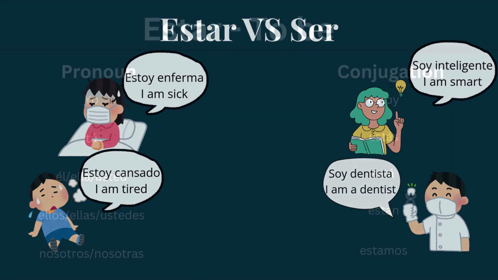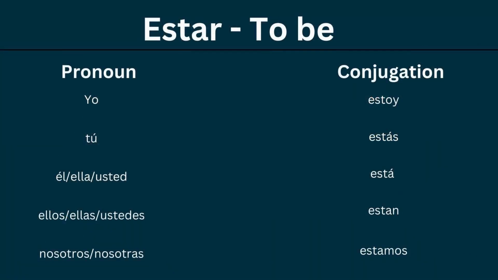So, let's go into estar. For this video, you will have to understand verbs, at least present tense. If you don't, I will link a video in the description that you can watch and come back. The conjugation seen here for estar: yo estoy means I am, tú estás, you are, él, ella, etc. And it goes on.